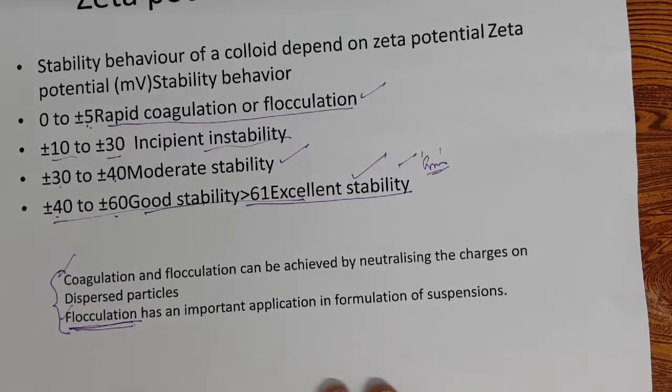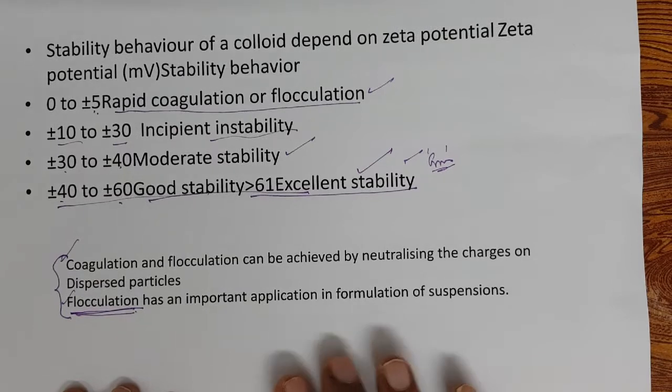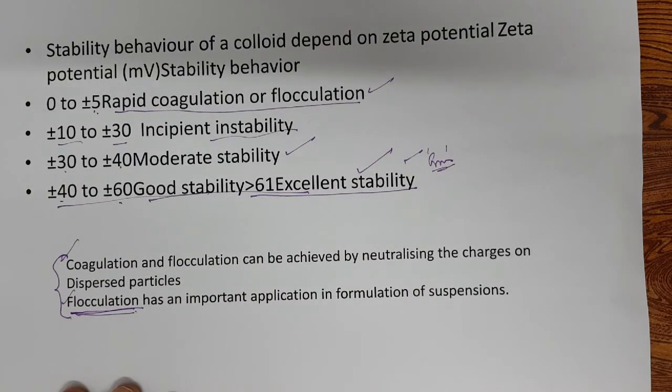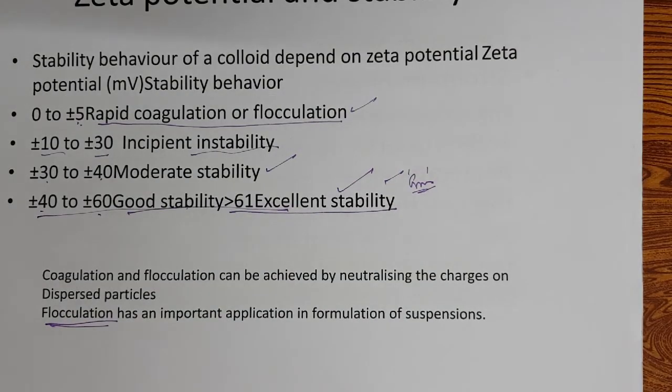It can be a liquid makeup, right? That is flocculation. Also give alum treatment to water so that the suspended particles' charges get neutralized and then